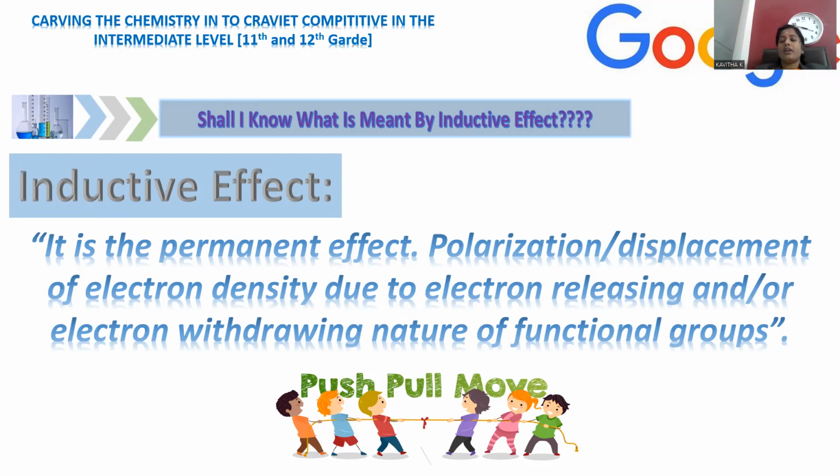Here we already know a covalent bond is made up of two electrons, but these two electrons either migrate towards the carbon atom or the bond is displaced towards the functional group. This displacement or polarization, the mobility of the bond either towards carbon or the functional group, is purely because of the electron releasing or electron withdrawing nature of the functional group.